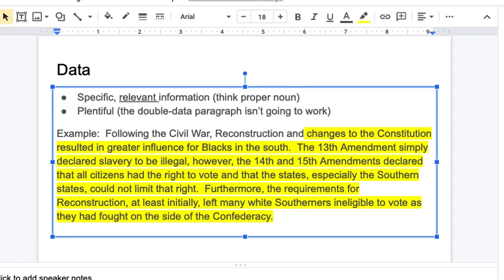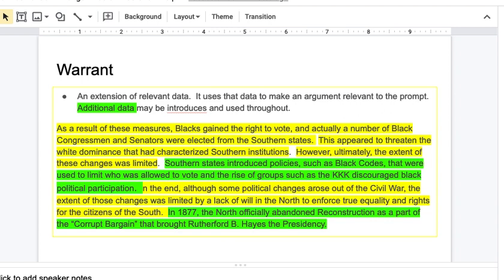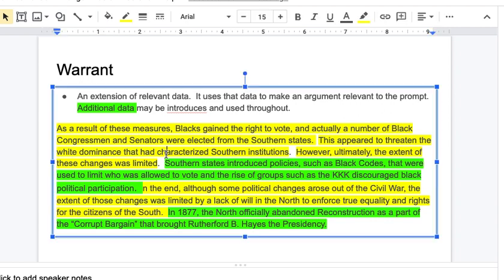Furthermore, the requirements for Reconstruction, at least initially, left many white Southerners ineligible to vote as they had fought on the side of the Confederacy. These are straight up facts, they're proper nouns, it's super useful, it tells me what changes there are in race relations. Now, I'm going to analyze that a little bit in order to answer the prompt. So the yellow is my analysis. As a result of these measures, blacks gained the right to vote, and actually a number of black congressmen and senators were elected to the southern states. This appeared to threaten the white dominance that characterized southern institutions.